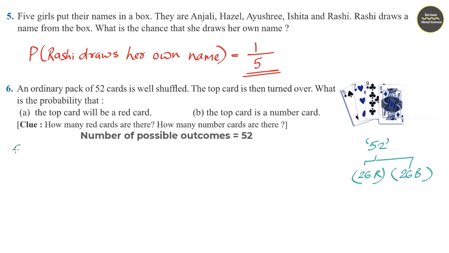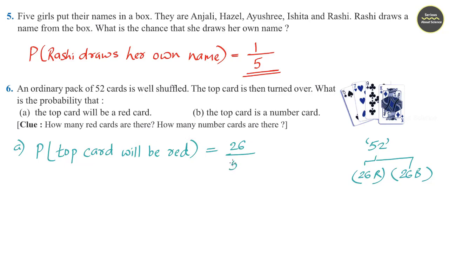We can write probability that top card will be red. Total there are 26 red cards, so it is 26 and the total number of cards is 52. Now 26 by 52 we can cancel it and write 1 by 2. That is the probability of picking a red card.